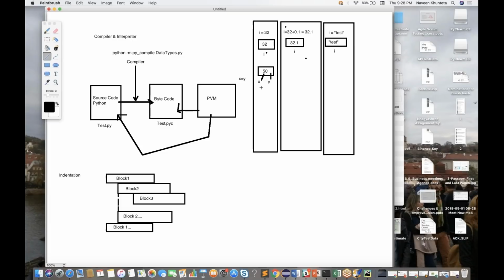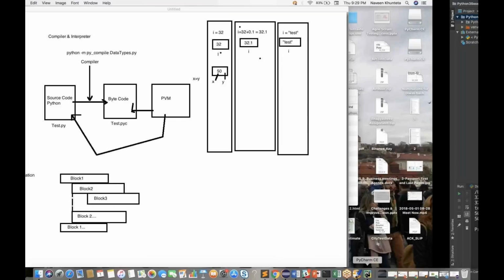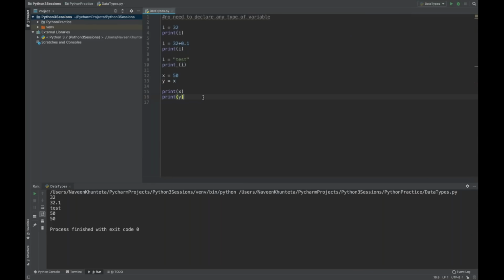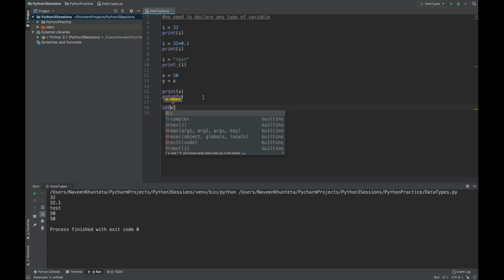So how will you prove it? The question here is how will you prove that the moment you write y equal to x, y is also pointing to the same location where x is pointing. To prove this concept, we have one function called the identity function. Simply write id, and inside the brackets write x, and then print it.